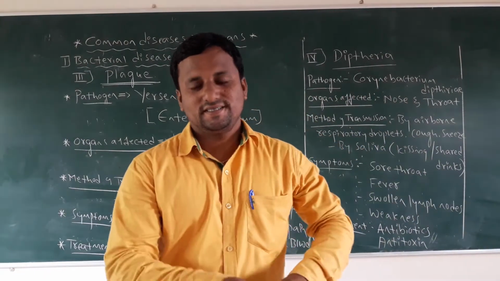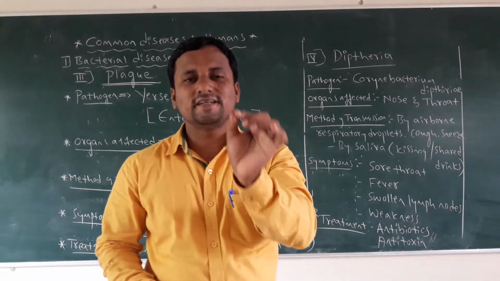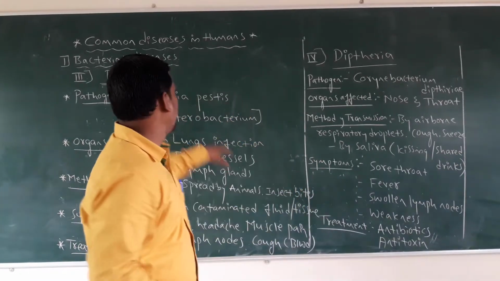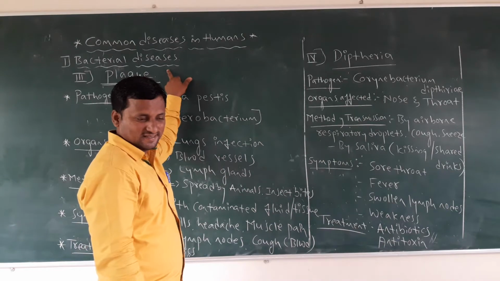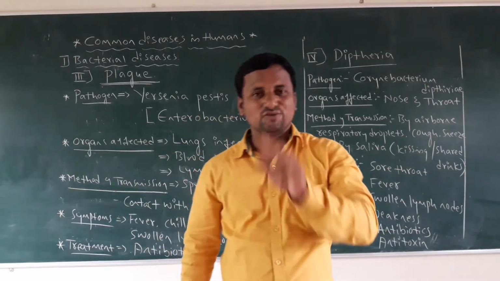Welcome back, dear students. Today we are going to discuss the continued concept on bacterial diseases. In previous classes, we have discussed the first two diseases.